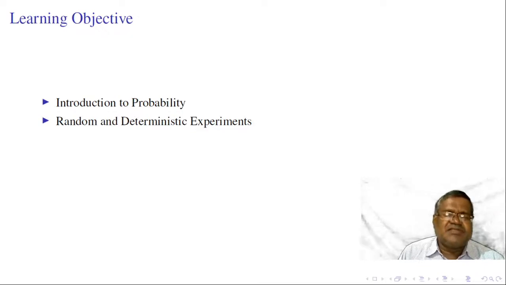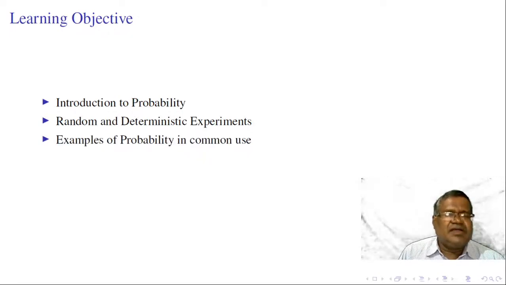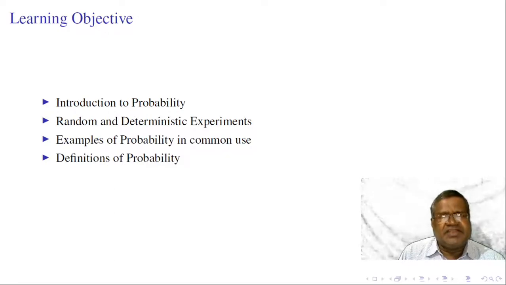of experiments. There are two types of experiments: random and deterministic experiments. We discuss these experiments and examples of probability that are in common use and the three definitions of probability.